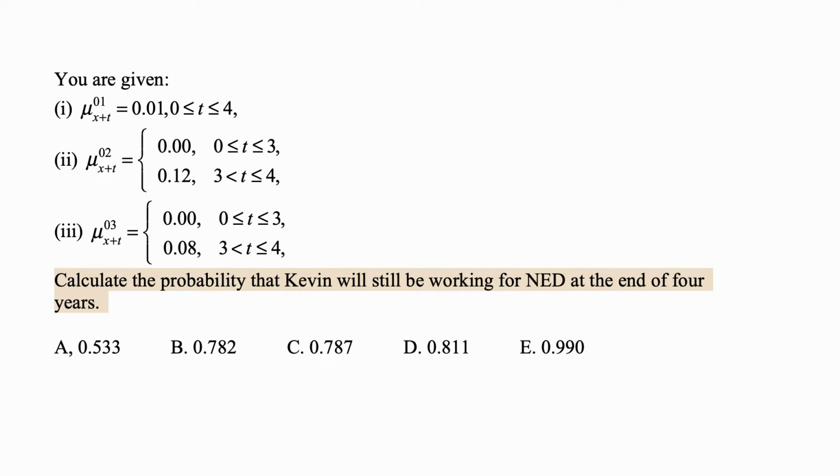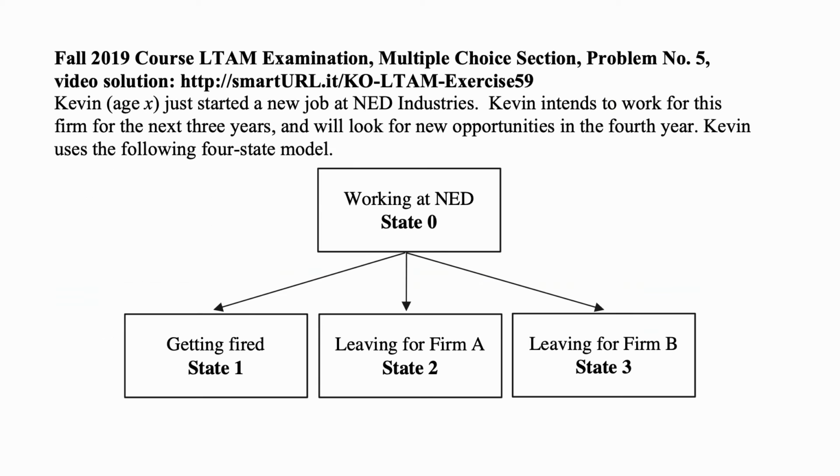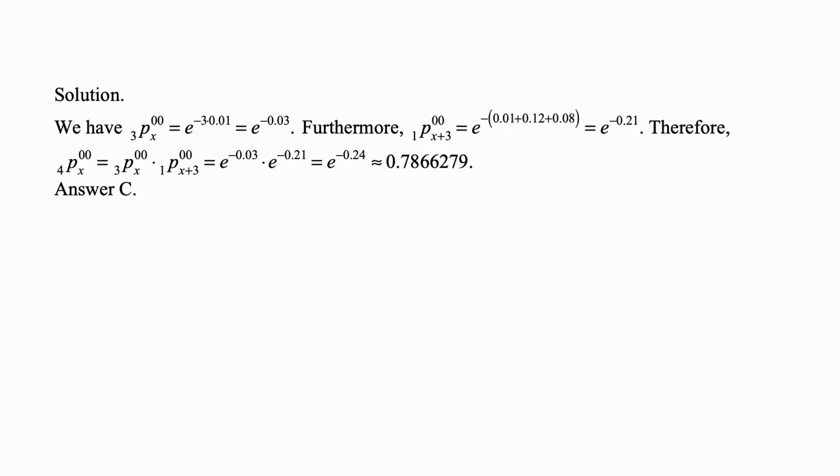It's 0.01. So for the first 3 years, only the first force operates. And again, here's the model. So state 1 is getting fired. So the only thing during the first 3 years that is a possibility other than continue working at NED is getting fired.